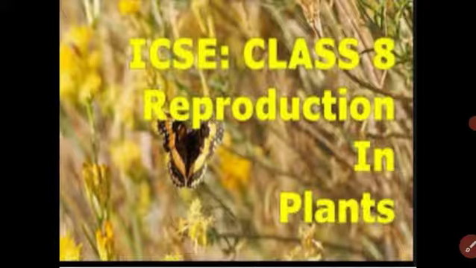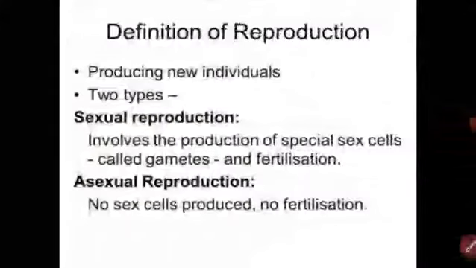Same like that, reproduction is the main characteristic of living organisms. All living organisms can reproduce their young ones. Got it? You know that plant is also a living organism. In this lesson, we are going to study how the plant reproduces. Let us move towards today's video. First of all, we will see what is reproduction.